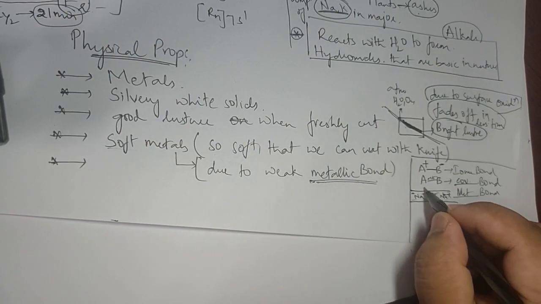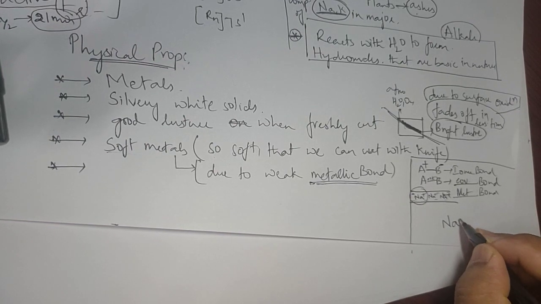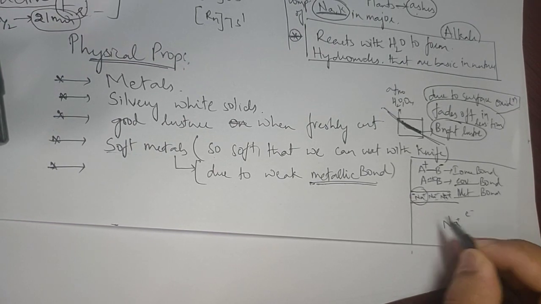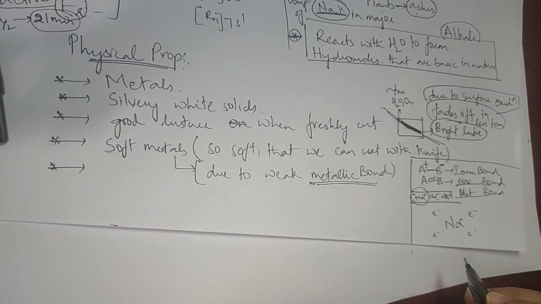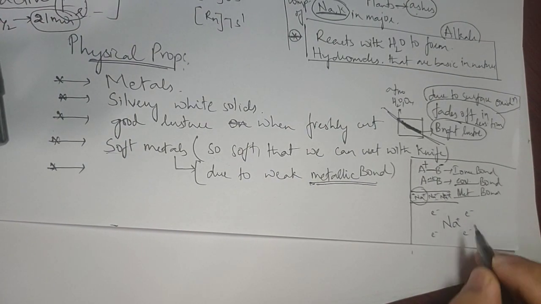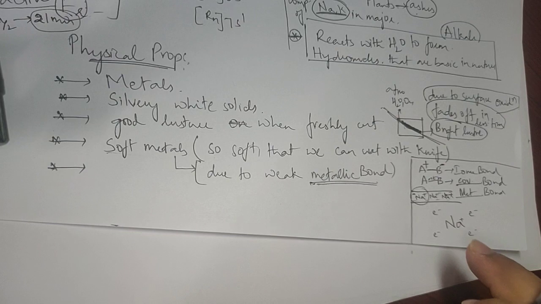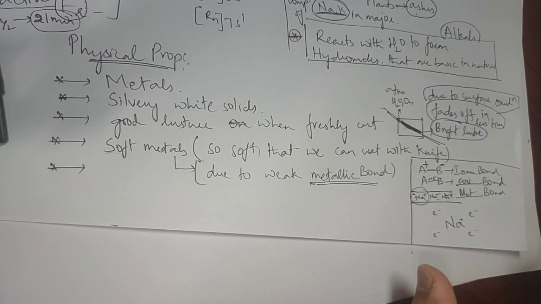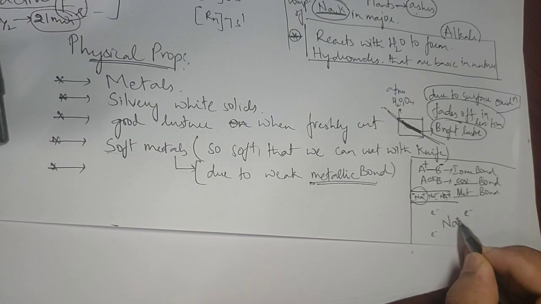Okay, so when I zoom into this particular section, let me rewrite it like this. This Na+ will be attracted by many free electrons around it. Where do these free electrons come from? Very simple. Sodium will lose one electron. A metal's tendency is to what? Lose electrons. A non-metal's tendency is to what? Gain electrons. So here sodium's nature is to lose an electron, so it has lost one electron and become Na+.